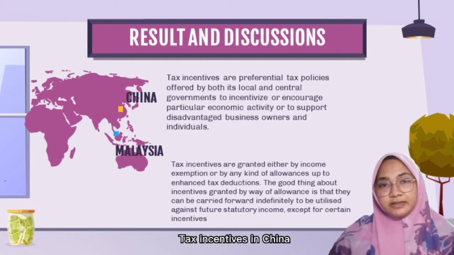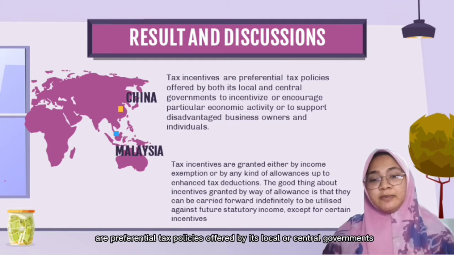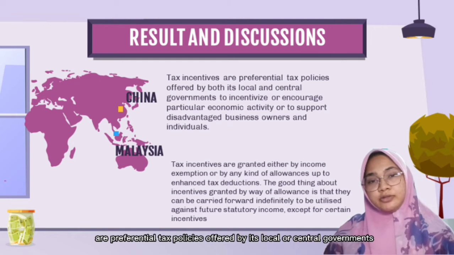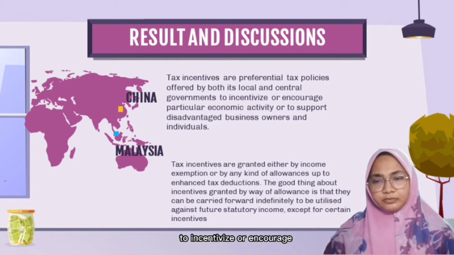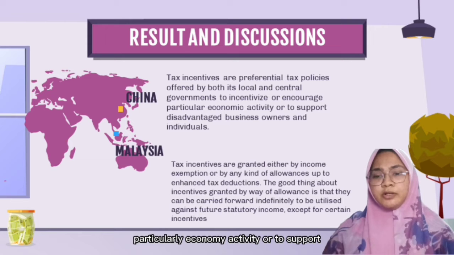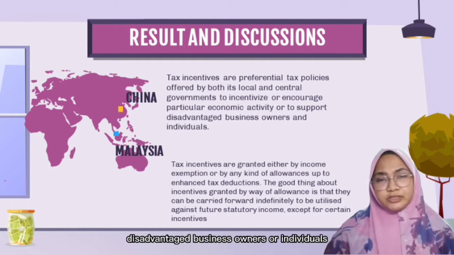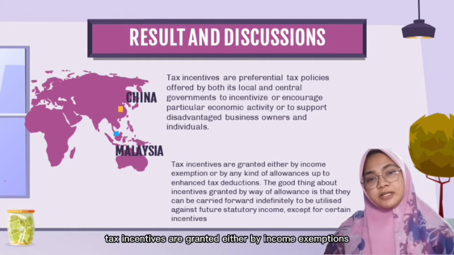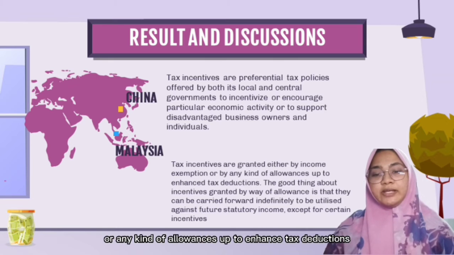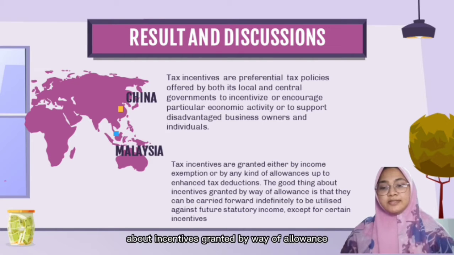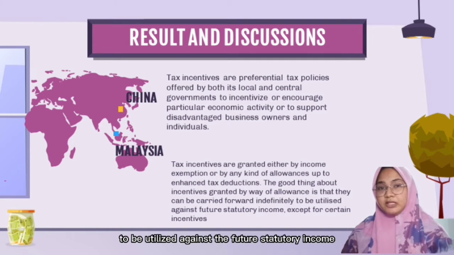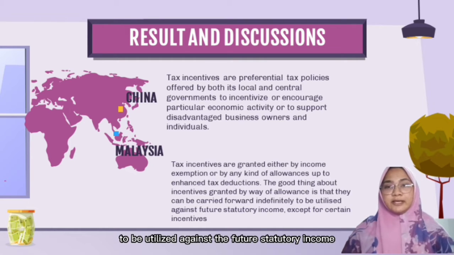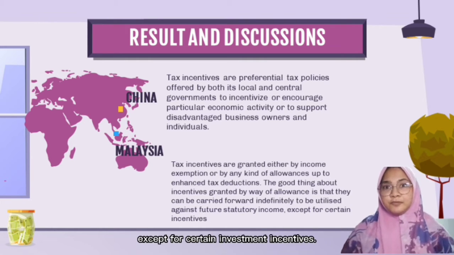First, tax incentives in China are preferential tax policies offered by its local or central government to encourage particular economic activity or to support disadvantaged business owners or individuals, whereas in Malaysia, tax incentives are granted by income exemptions or allowances up to enhanced tax deductions. The good thing about incentives granted by way of allowance is that they can be carried forward indefinitely to be utilized against future statutory income, except for certain tax incentives.